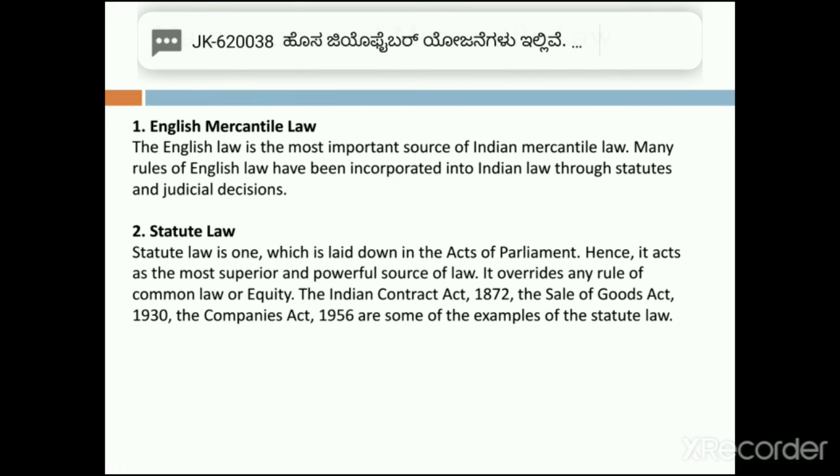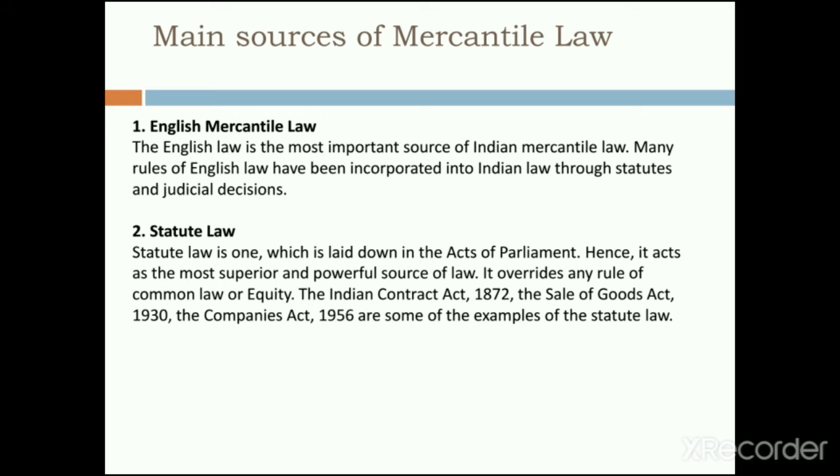There are some very important laws which have been passed as statute law: the Indian Contract Act of 1872, the Sale of Goods Act 1930, and the Companies Act 1956 are some examples of statute law which have been passed by an Act of the Parliament.